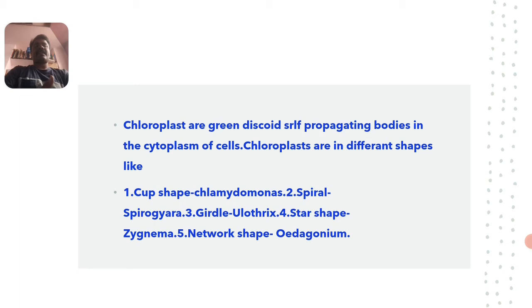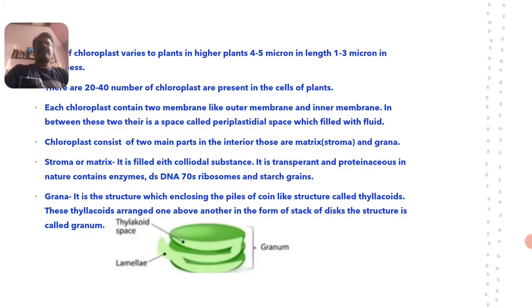You know the cup shape; spiral means a spring shape, girdle shape, and of course you know the star shape, and a network shape refers to thread-like, web-like or net-like structure. These are the shapes of the chloroplast.